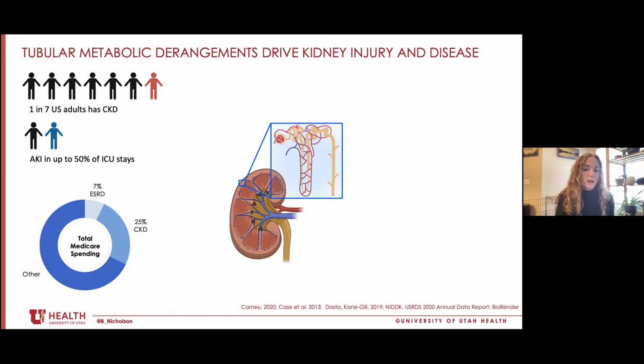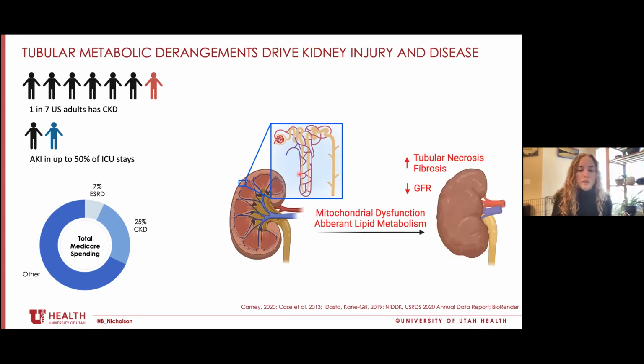So the cells lining this proximal tubule rely really heavily on the aerobic oxidation of fatty acids to generate ATP. And importantly, it's come to light that metabolic insults to this proximal tubular epithelium, including mitochondrial dysfunction and altered lipid metabolism, are key determinants of kidney disease, regardless of the underlying cause.